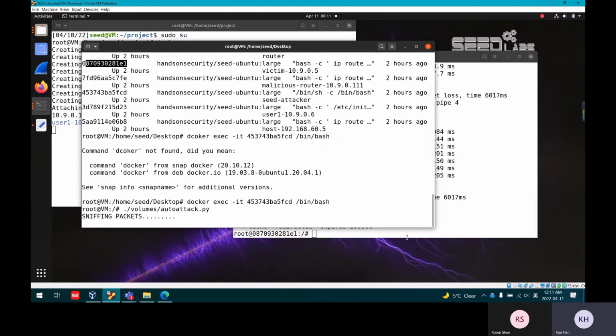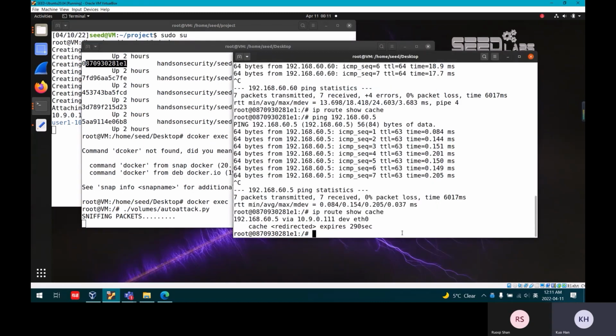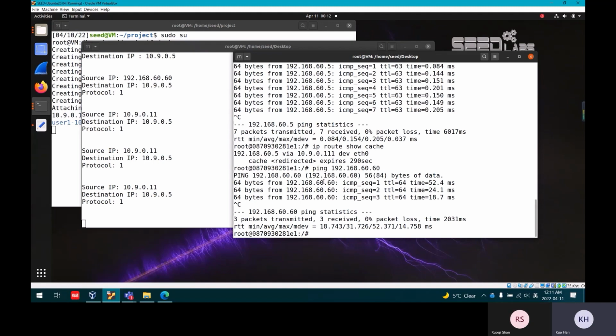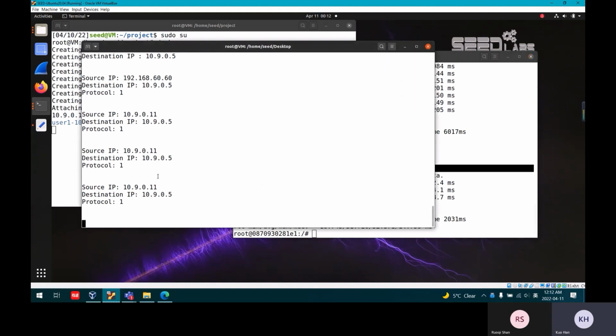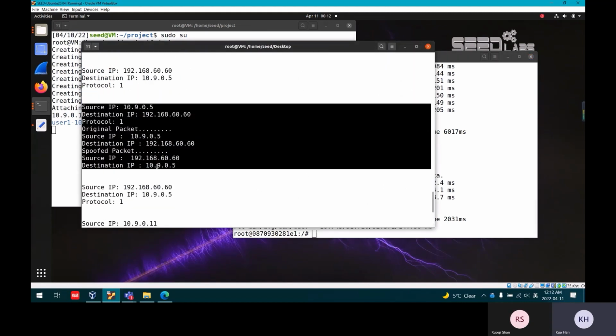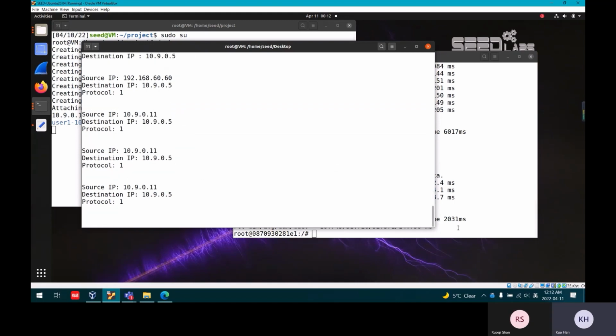So we can try sniffing and spoofing. You can see here we don't have this IP address, but it got this message from the IP address, and you can see the sniffing. This is sniffing and spoofing.